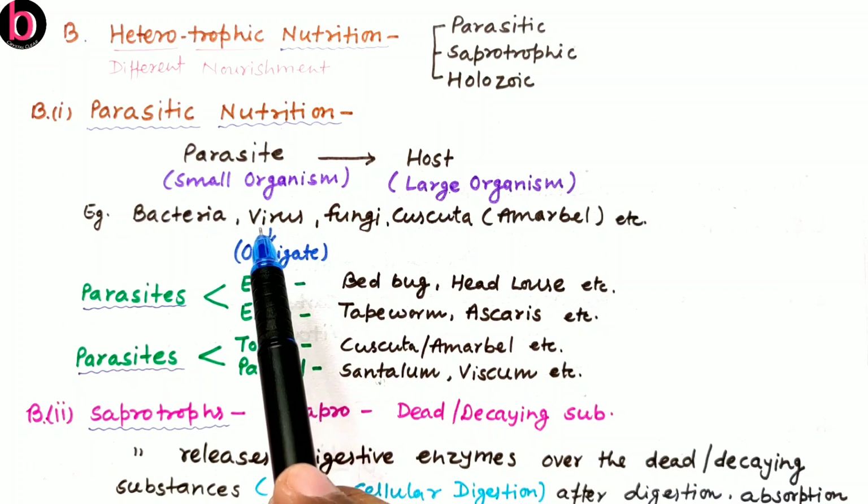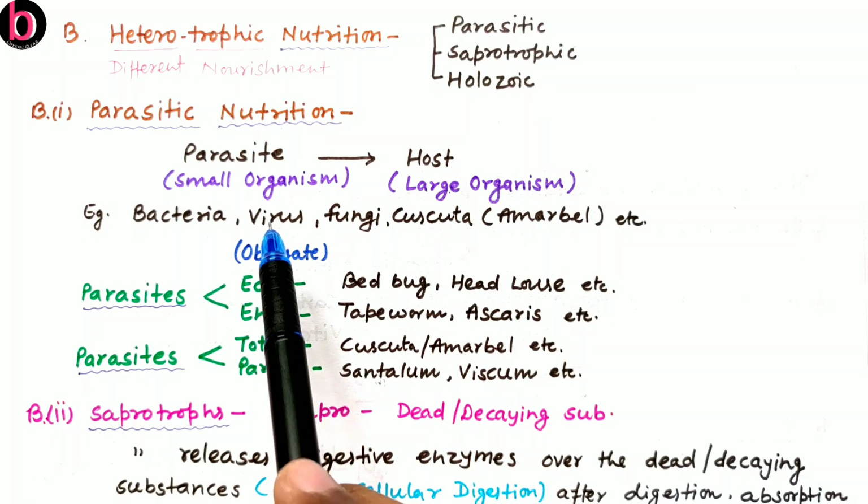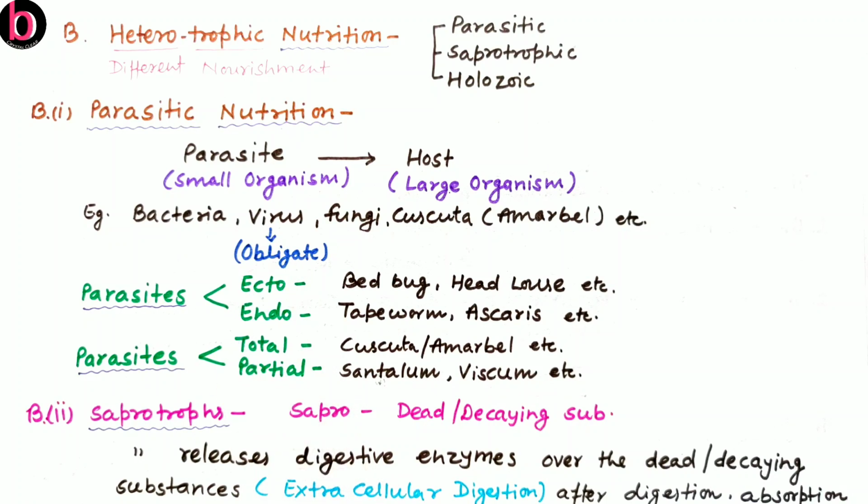Now one thing that is very important here is about viruses. Viruses are always obligate parasites. Obligate means total. They fully depend on their host, and without their host there is no existence. Parasites may further be classified on the basis of their nature. They may be categorized here as ecto and endoparasites.